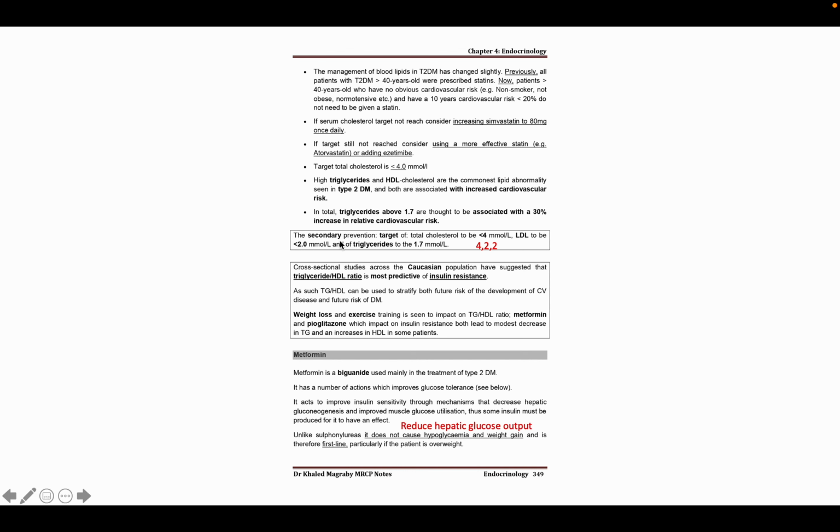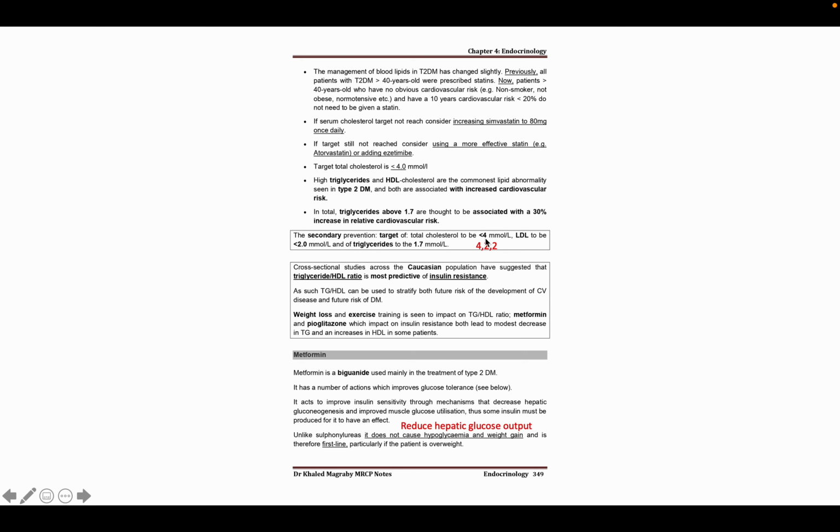So there is a target of lipid management of diabetic patients, like 4 to 2. That means the total cholesterol should be less than 4 millimole per liter, LDL should be less than 2, and TG should be less than 2 or 1.7. So it is our initial target.